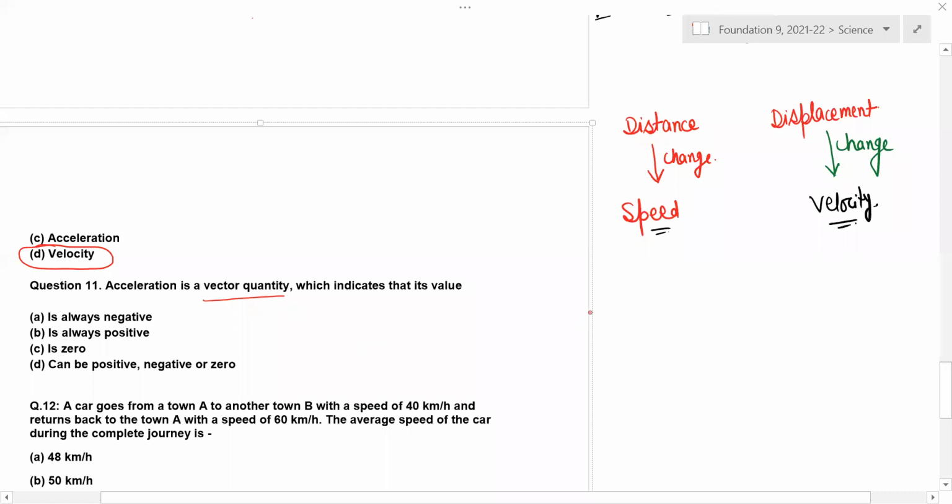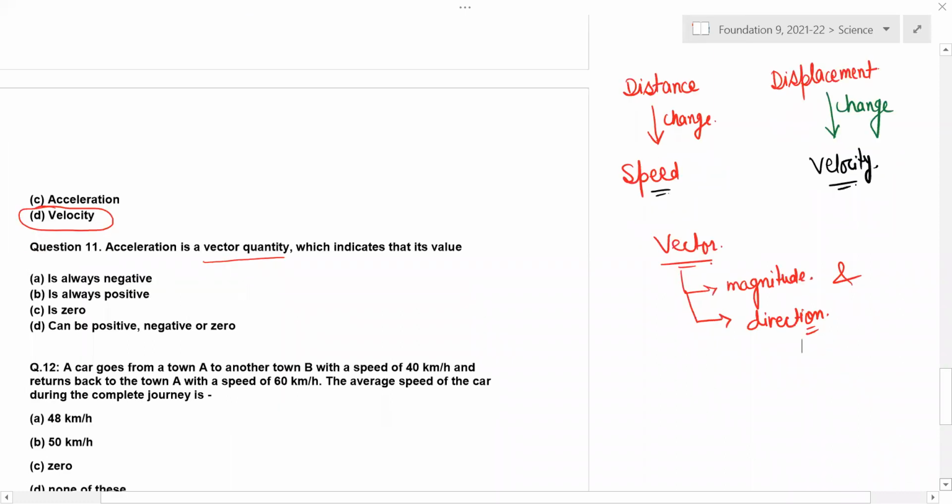Vector quantity is nothing but which represents a direction as well as magnitude. What is a vector? Which has magnitude as well as direction. Now, because of this magnitude and direction, what happens? Suppose this object is going in this direction with 10 meter per second, and another object is coming in the opposite direction with 10 meter per second.